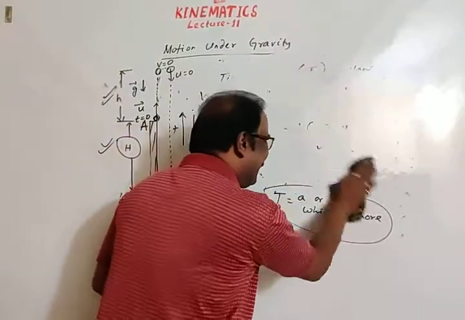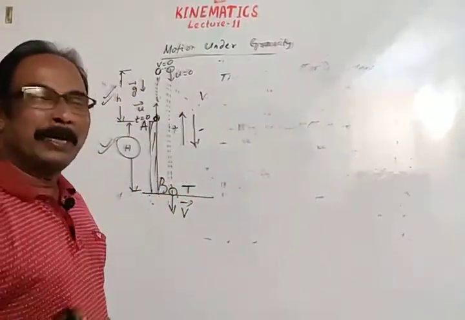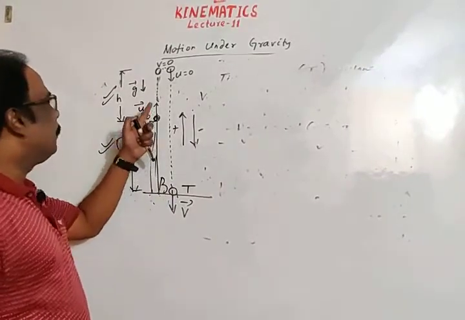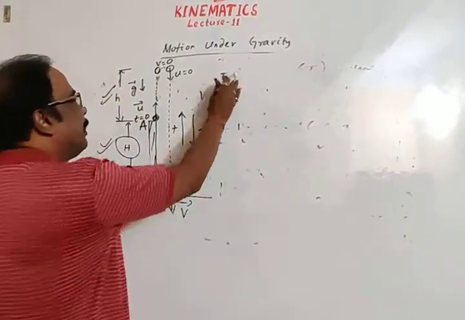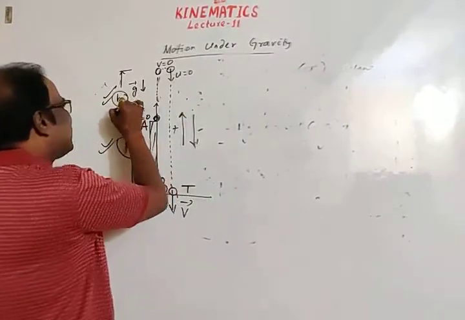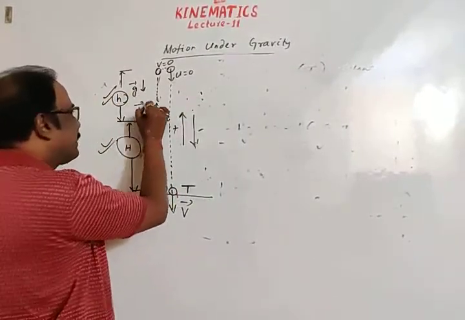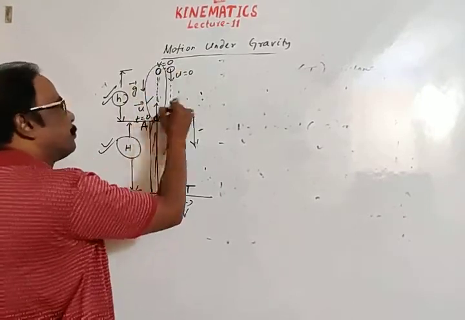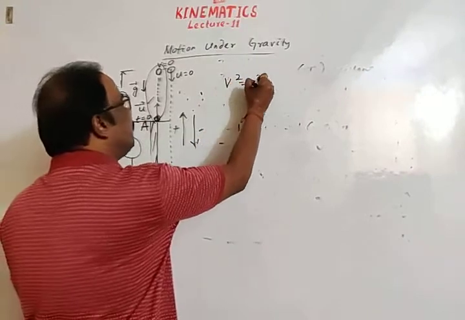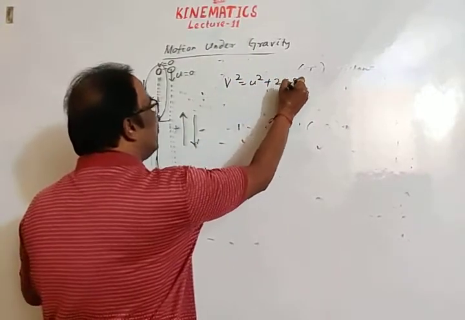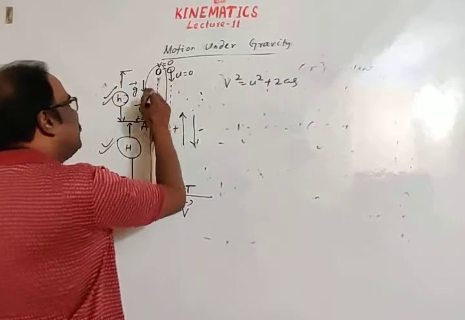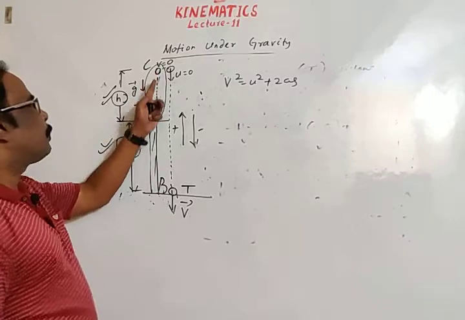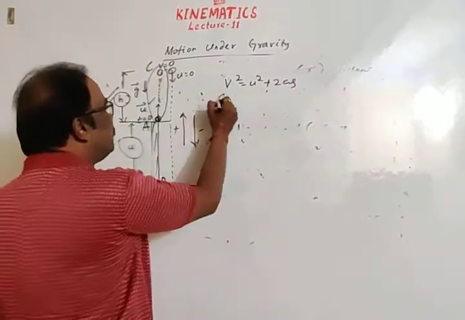Then what is the maximum height? Height is always measured from the level ground. This height capital H is given, and we only have to calculate h. To calculate this height, u is given and final velocity is 0, so only consider this much distance. Use the equation v square is equal to u square plus 2as, with upward direction positive. From position A to C, final velocity v is 0.